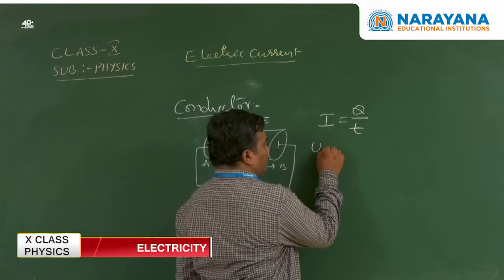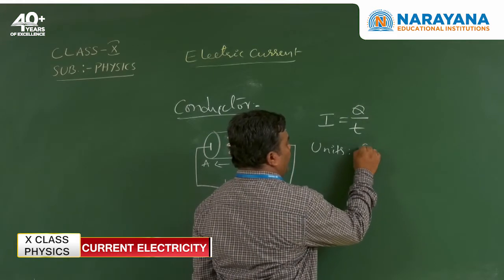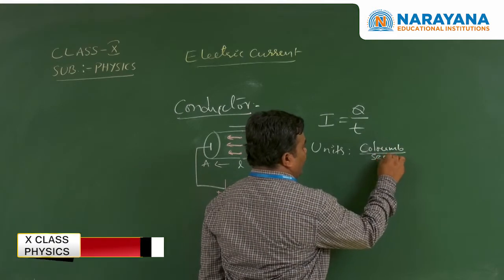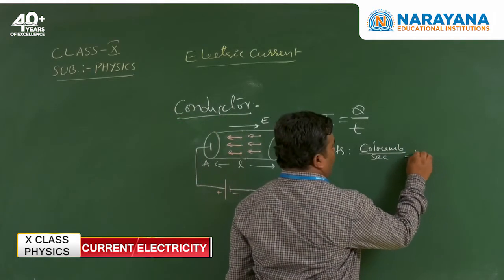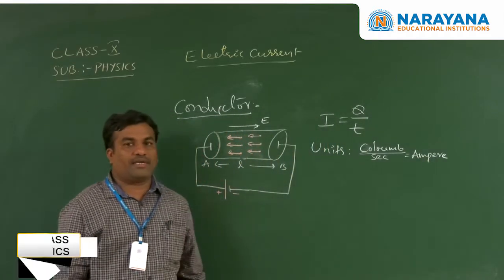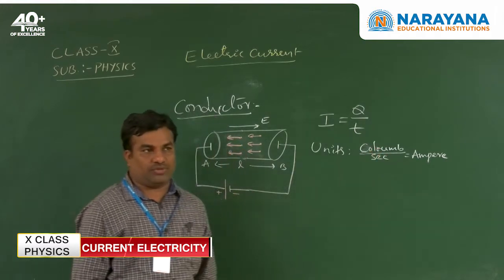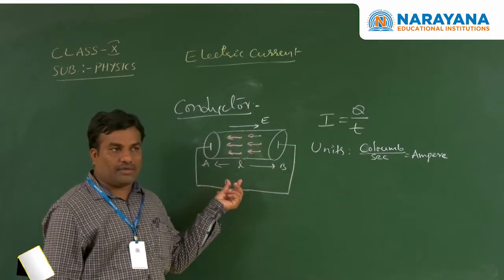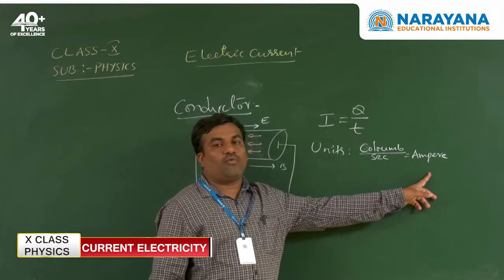Units. So charge means what? Coulomb. Time, second. So coulomb per second is equal to ampere. So the unit of current is ampere. So here you can see, 1 coulomb of charge crossing any unit cross section area of the conductor in 1 second is equal to 1 ampere.